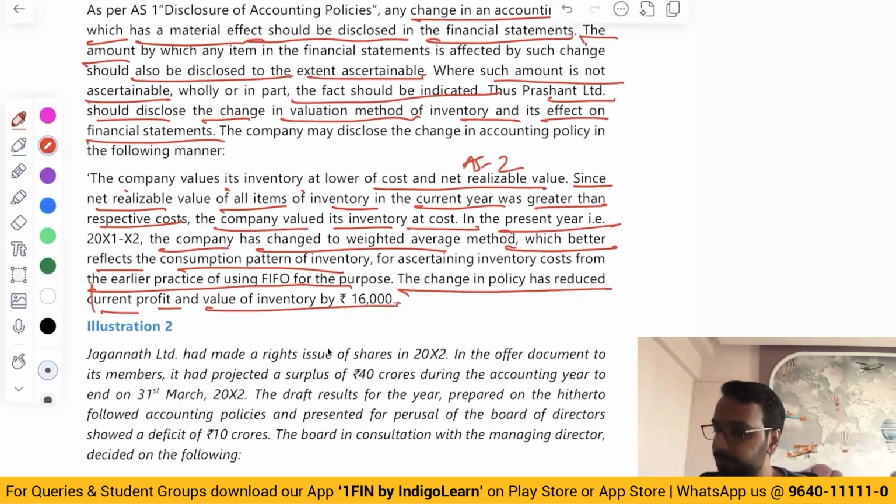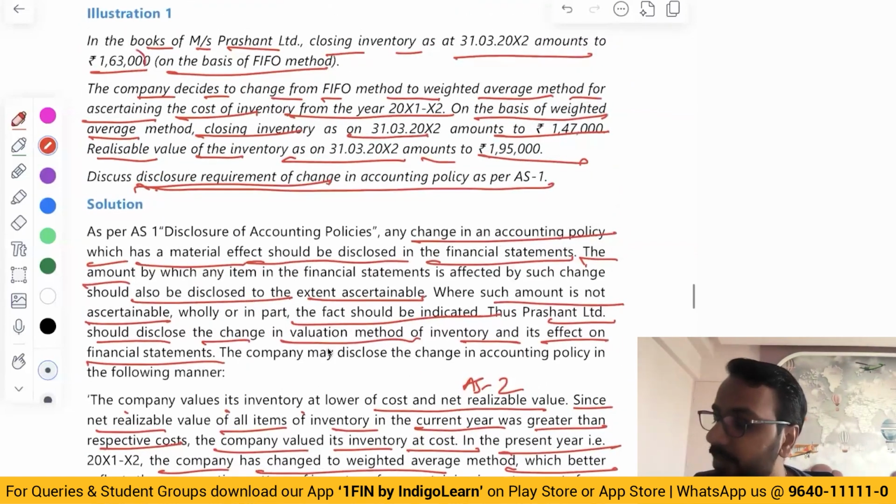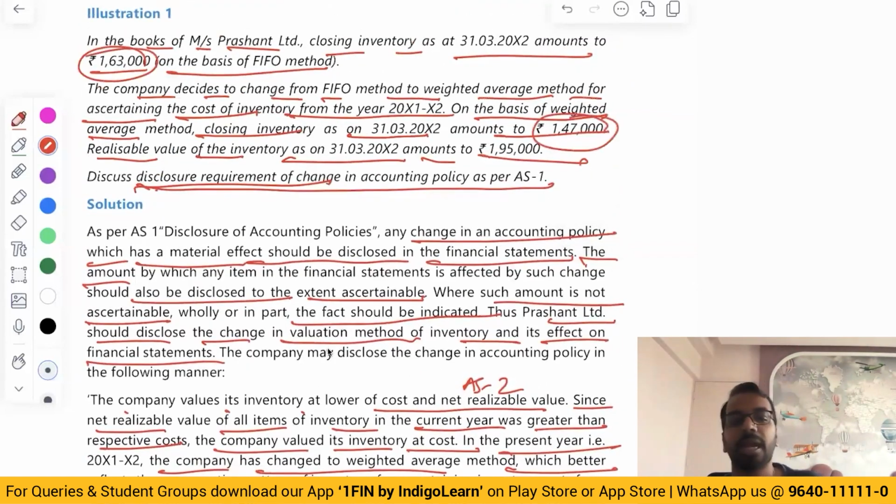This is the impact. How do I calculate the impact? See, closing inventory as per FIFO would have been 163. I have done it at 147. I have reduced the value of inventory. If I reduce the value of inventory, my inventory will be lower, my profit will be lower.